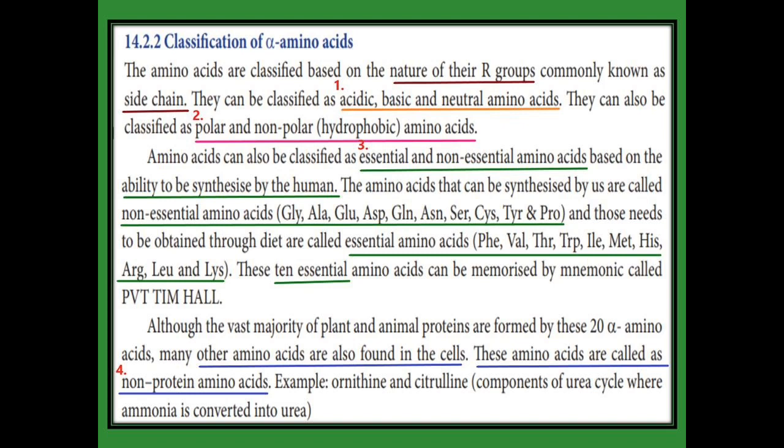The fourth type is amino acids other than the 20 alpha amino acids. These are called non-protein amino acids. Usually protein is made up of only 20 alpha amino acids, so anything other than those 20 is called a non-protein amino acid. For example, ornithine and citrulline are components derived from the urea cycle. What is the urea cycle? In the urea cycle, ammonia is converted into urea.